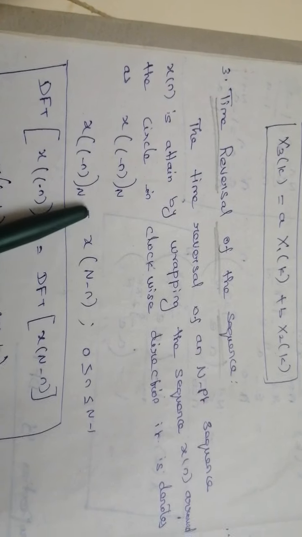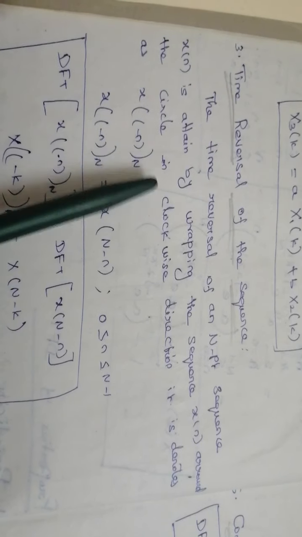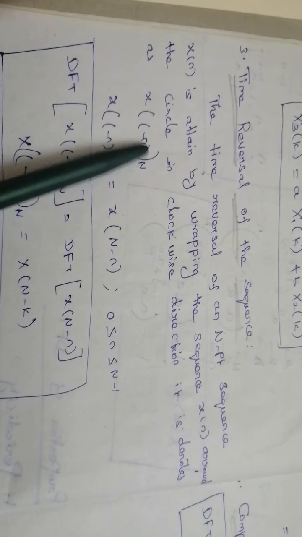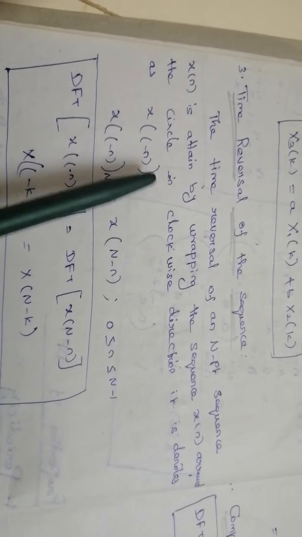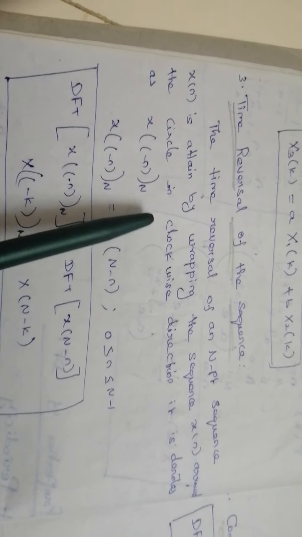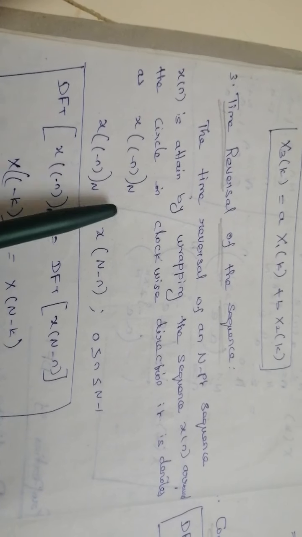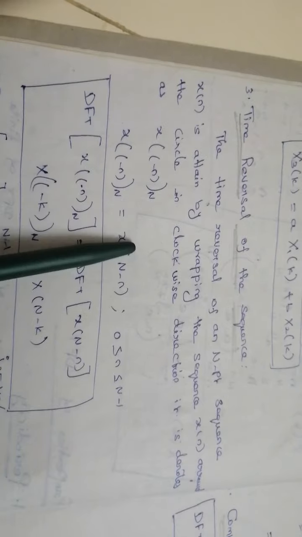Third property is time reversal of the sequence. The time reversal of an N-point sequence is attained by wrapping the sequence x of n around the circle in the clockwise direction. It is denoted as x of minus n circled N. That is, the time reversal property states that if the time domain sequence is circularly folded, it is equivalent to the DFT of the sequence also being circularly folded.